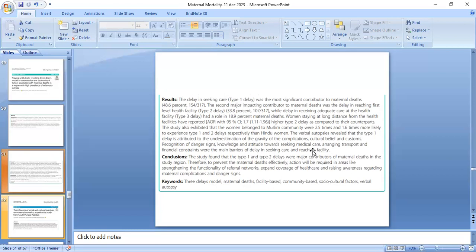The verbal autopsy revealed that type 1 delay is attributed to underestimation of the gravity of the complications, culture, belief, and customs. Recognition of danger signs, knowledge and attitude towards seeking medical care, arranging transport, and financial constraints were the main barriers of delay in seeking care and reaching the facility. The conclusion is that this study found that type 1 and type 2 delays were major contributors of maternal deaths in the study region. Therefore, to prevent maternal death effectively, action will be required in areas like strengthening the functionality of the referral networks, expanding coverage of healthcare, and raising awareness regarding maternal complications and danger signs.